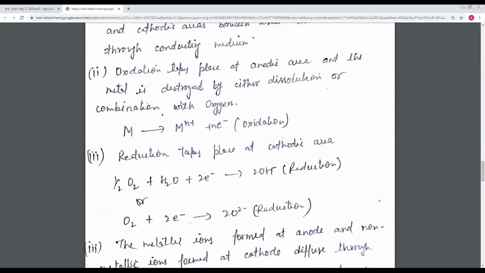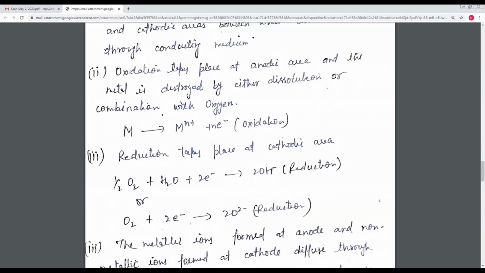So the metal is converted into metal ion and releases electrons. This is the oxidation process. In the second step, reduction takes place at the cathodic area, where water molecules, oxygen and the electrons coming from the anodic part react. This is the reduction process and forms OH negative.